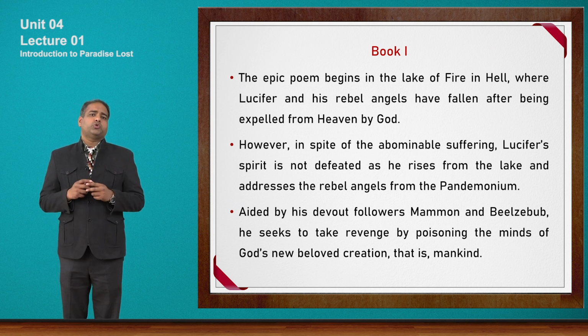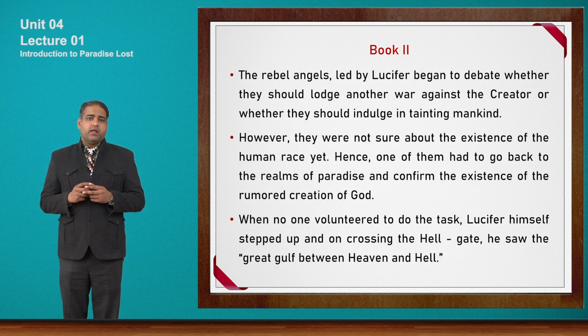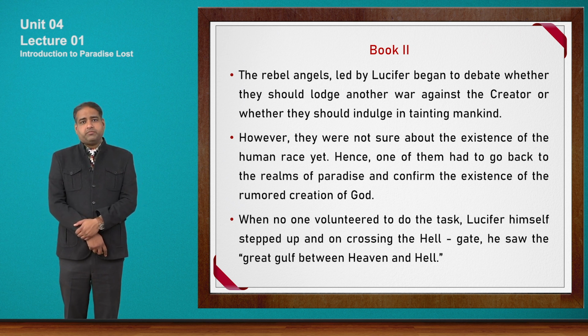Now let us move to book 2. What is there to discuss in book 2? The rebel angels, led by Lucifer, began to debate whether they should wage another war against the Creator or whether they should indulge in tainting mankind. Now in book 2, a discussion happens between the rebel angels. They start debating whether they should directly raise a war against the Creator, God, or whether they should indulge in tainting mankind. What would be the best method to follow in this situation?